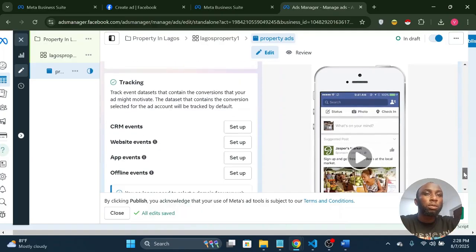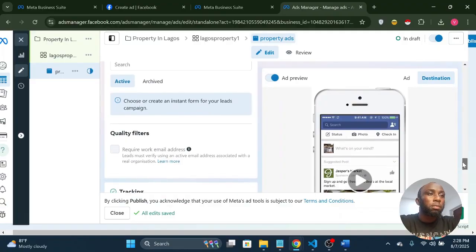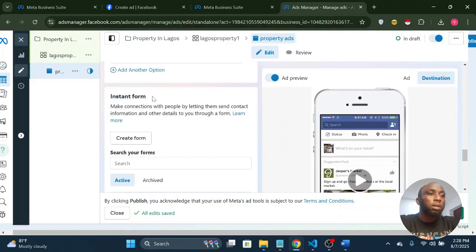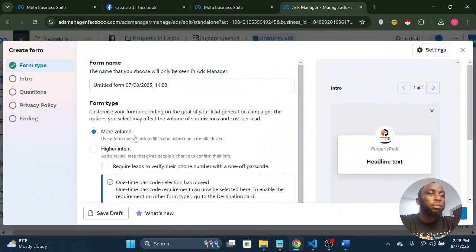So you pick the one that works best for your market. So here now we'll create the form. Here we'll create our instant form, the form where they will be submitting their details for us. We can call the form whatever I want. My property Lagos form, just call it property Lagos form.